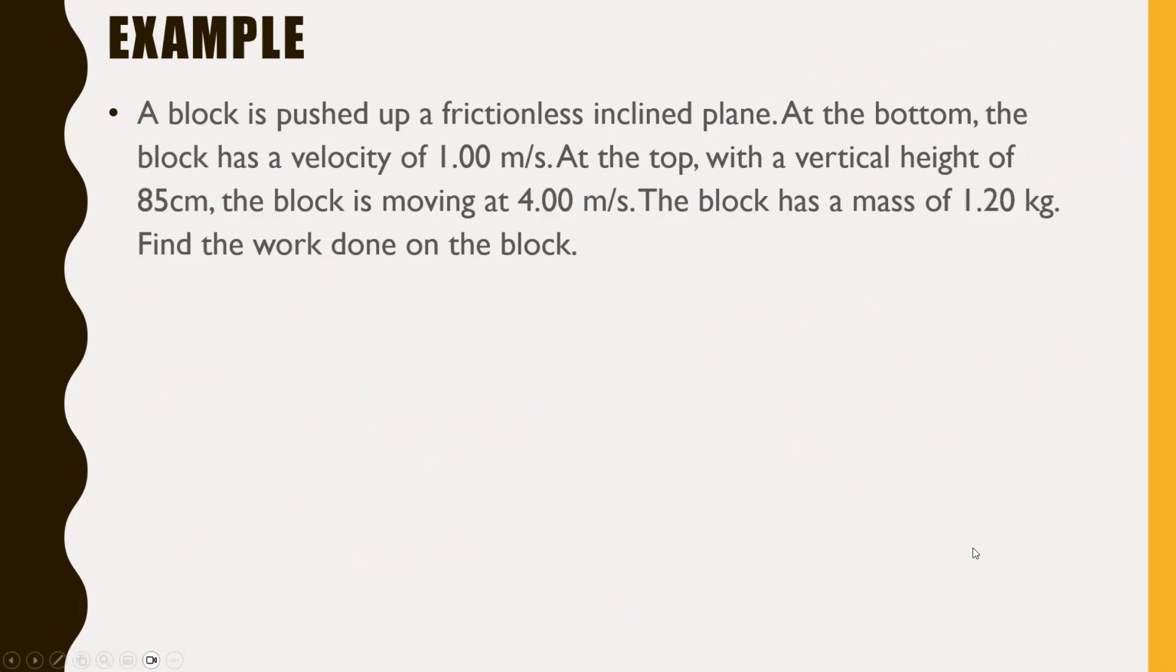Anyway, last question. A block is pushed up a frictionless inclined plane. Uh-oh, inclined plane. That's a throwback to dynamics there. But anyway, at the bottom, the block has a velocity of 1.00 meters per second. At the top, with a vertical height of 85 centimeters, the block is moving at 4 meters per second. Okay, so it accelerated. Someone was pushing it up the hill. The block has a mass of 1.20 kilograms. Find the work done on the block.